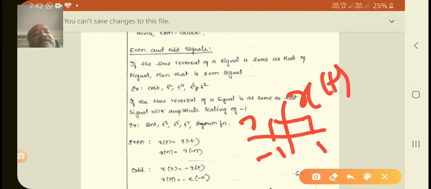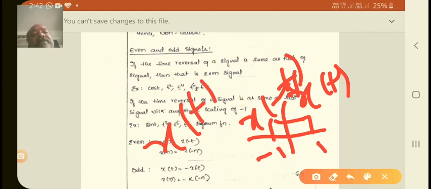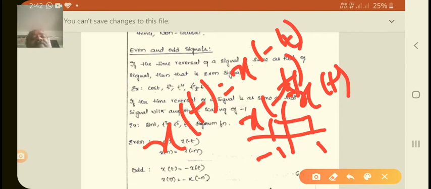So this is x of t, this is x of minus t, and both are equal: x of t is equal to x of minus t. Therefore this type of signal is called